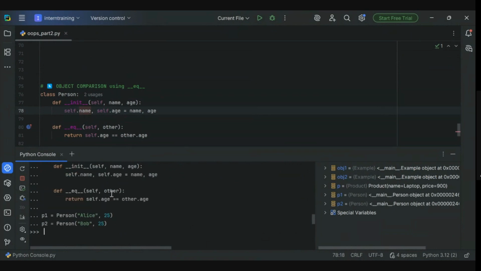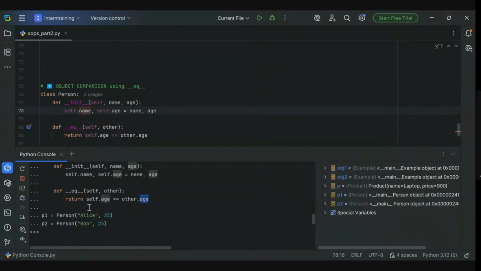What has actually happened is we have overridden, or modified, the definition of this eq function, which is a dunder. It is not comparing everything but just the age.